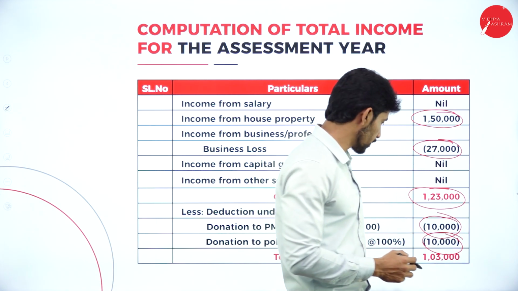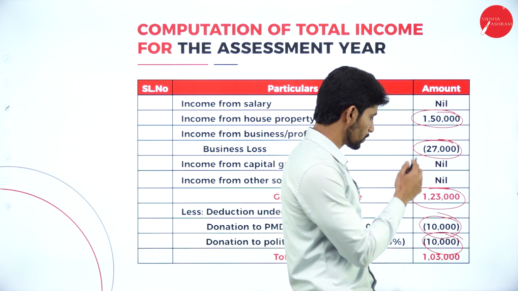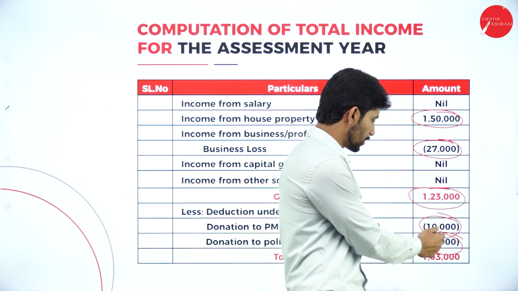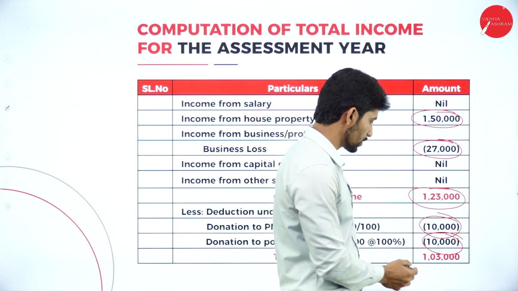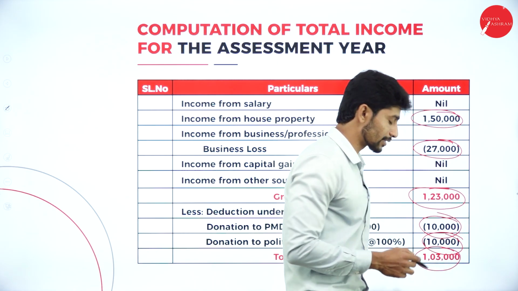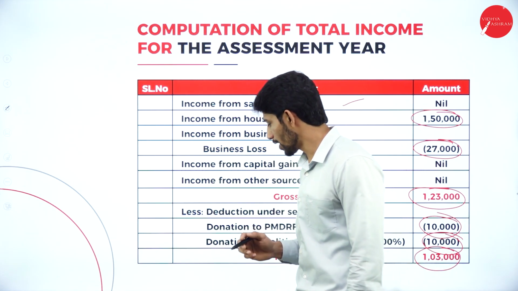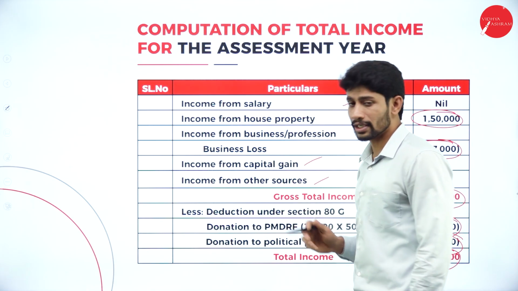Next, donation given, it's rupees 10,000 to PMNRF, and donation to political party, it's rupees 10,000. So 10,000 plus 10,000, 20,000. Deduct 20,000 from 1,23,000, you will get the balance of 1,03,000. So 1,03,000 is called what? It is called total income.